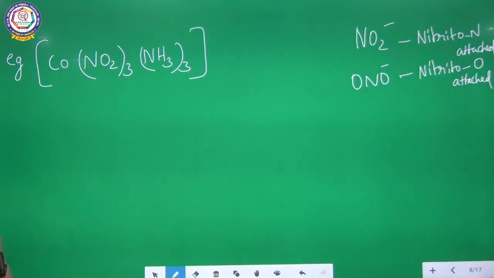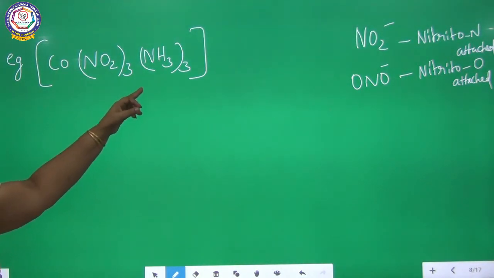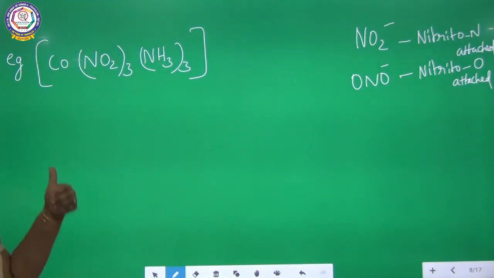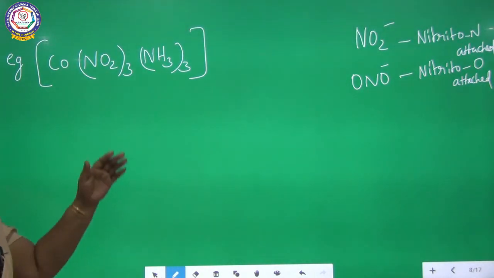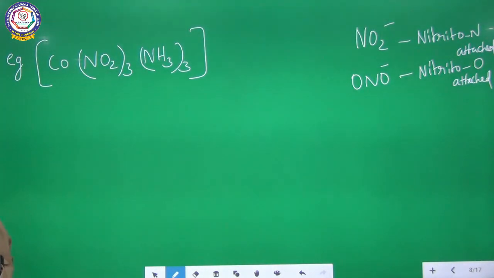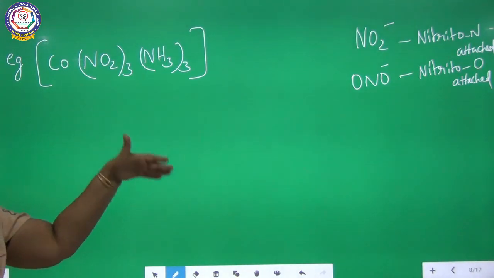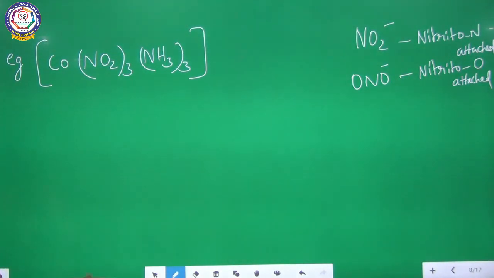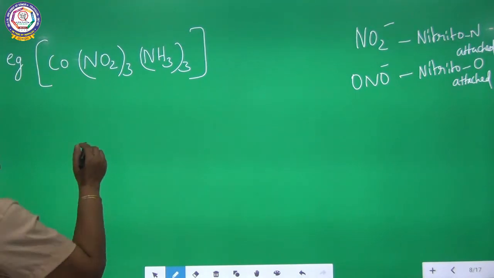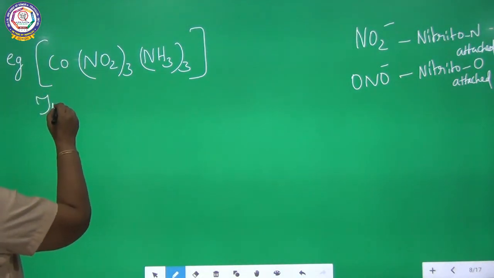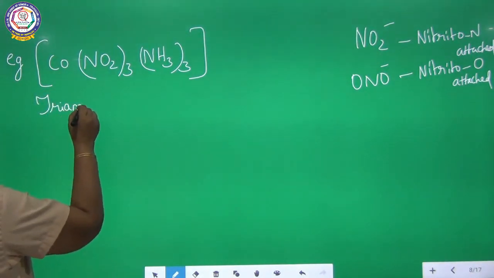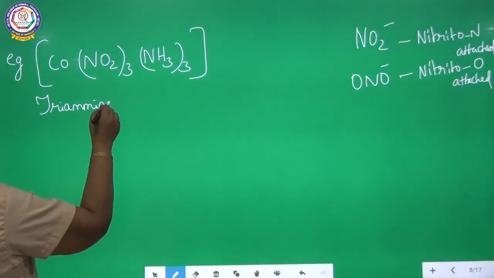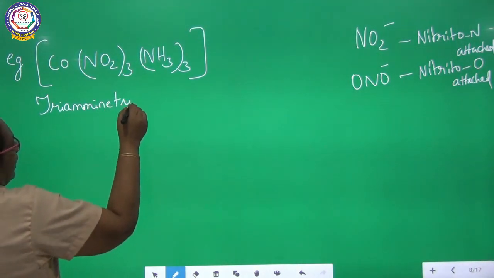So how will you name the ligand now? There are two different ligands attached to the central metal ion, so they have to be arranged alphabetically. So this is nitrito, this is amine. So amine, nitrito: triamine, trinitrito. You have to write like this, triamine, trinitrito. Write down. So we are going to write the complex now. Triamine, trinitrito.